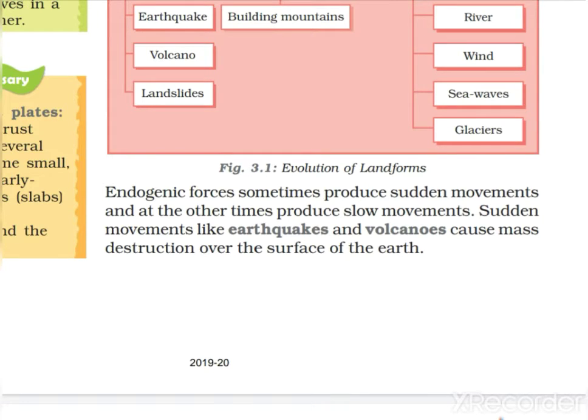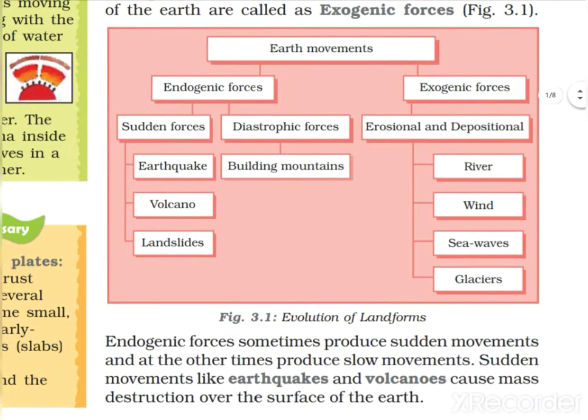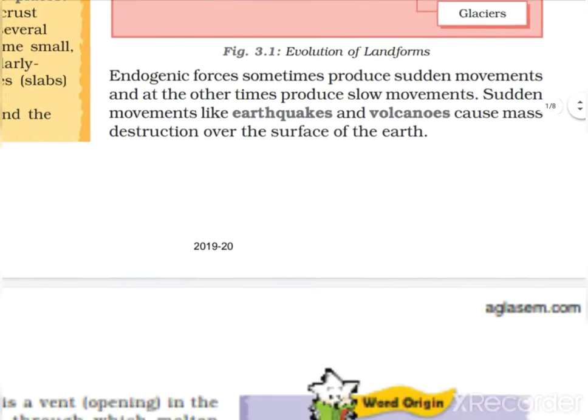Endogenic forces sometimes produce sudden movements and at other times produce slow movement. Sudden movement, for example earthquake, volcano, landslide, and slow movement, building mountains. Mountains cannot occur all of a sudden. Like volcano and earthquake, we cannot estimate or forecast them, all of a sudden they occur. But building of a mountain is a very slow process. Sudden movements like earthquake and volcano cause mass destruction over the earth's surface.